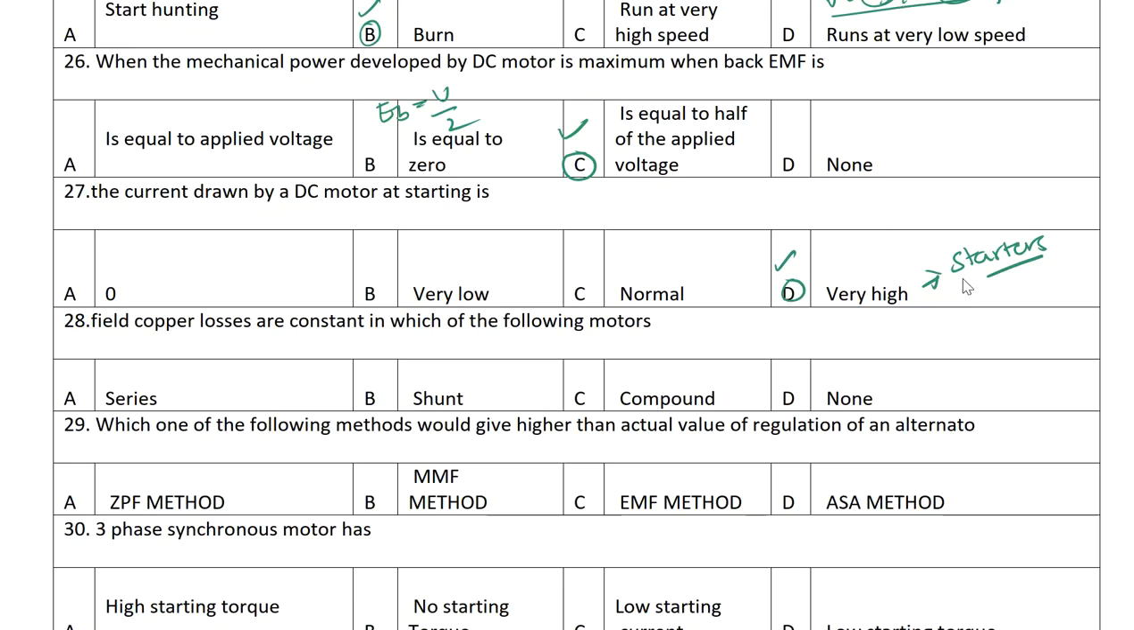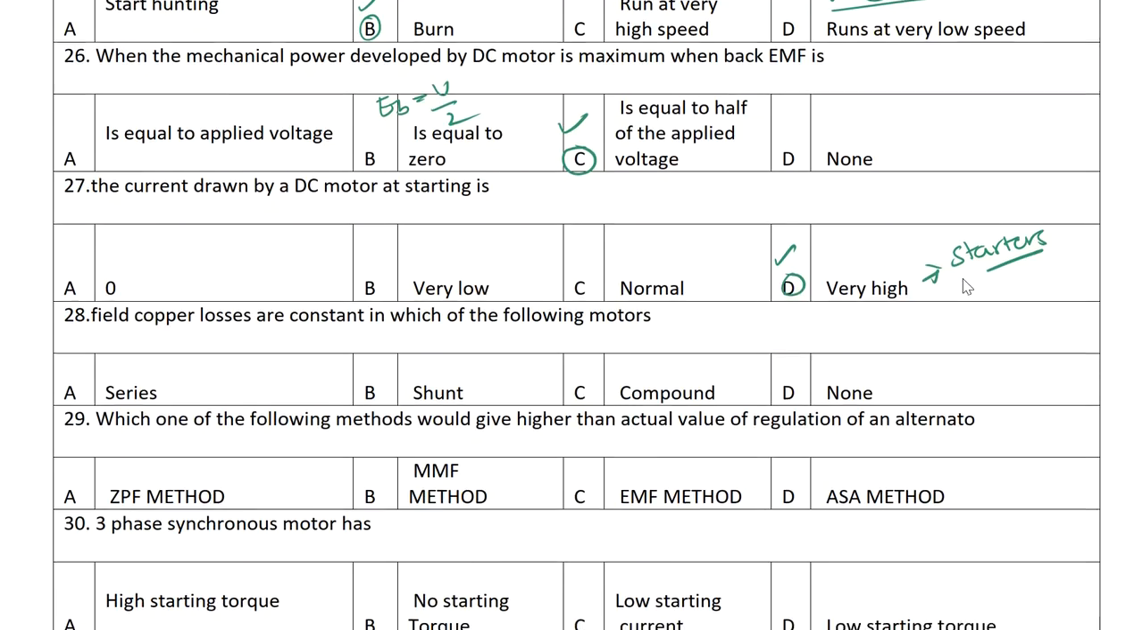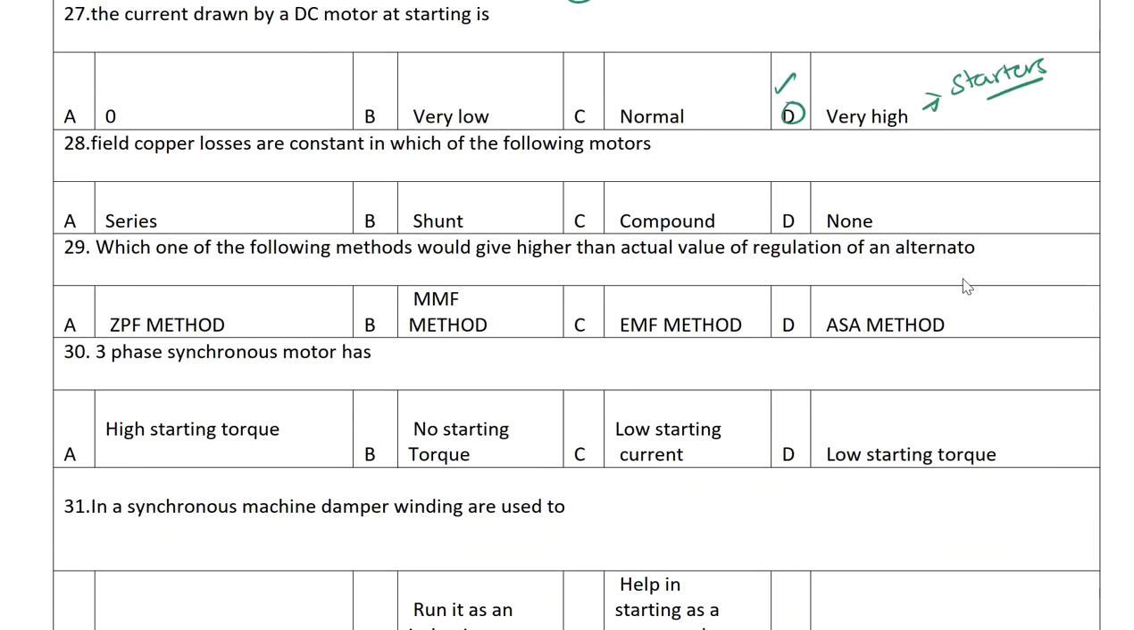Okay, we have 3-point starter, 2-point starter and 4-point starters. Next one. Field copper losses are constant in which of the following motors? So field copper losses means if you take a DC shunt machine, it is like this. When you are supplying the voltage, the entire voltage will appear here. It's a constant voltage, it will not change. So for that reason, constant current will flow. Current is constant means I square R losses are constant. So in case of DC machines, it's possible.